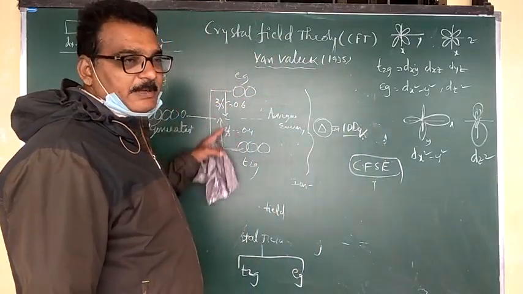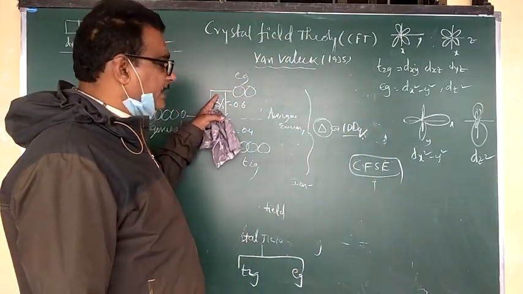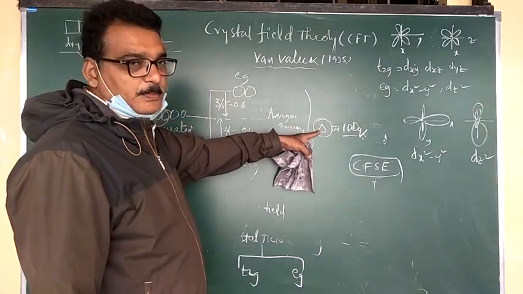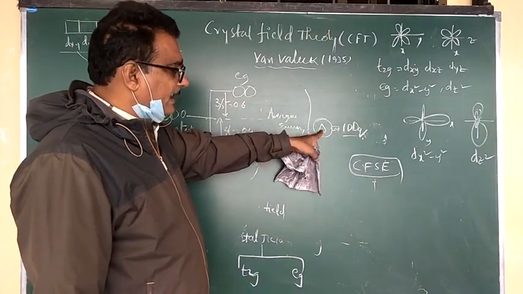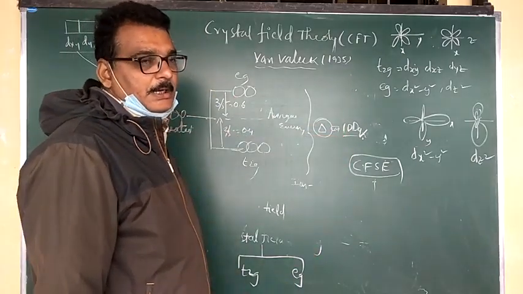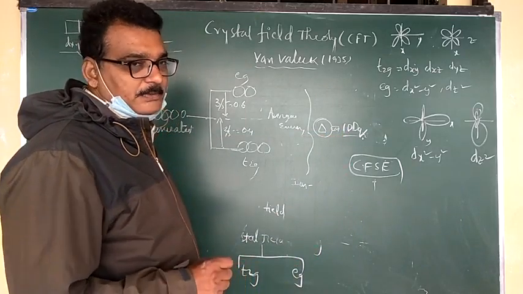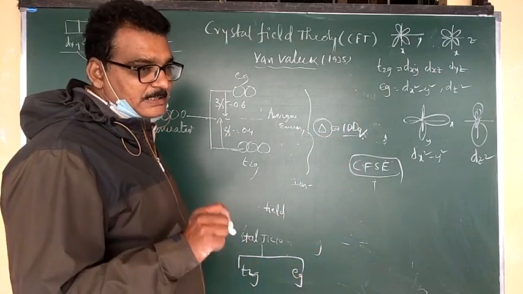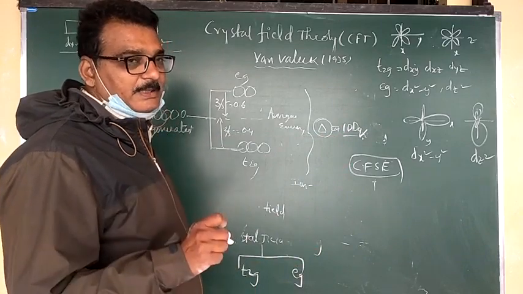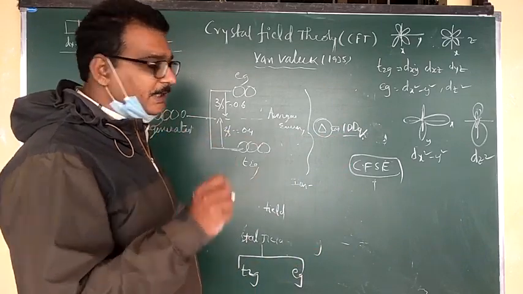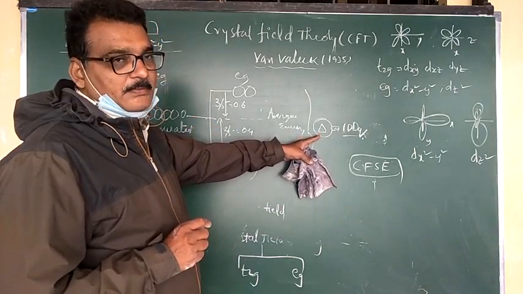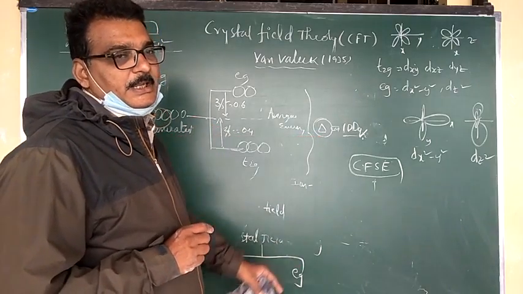The difference between T2G and EG is the crystal field splitting energy, indicated by delta or 10 Dq. So what is meant by crystal field splitting energy? The difference of energy between T2G and EG is the crystal field splitting energy.